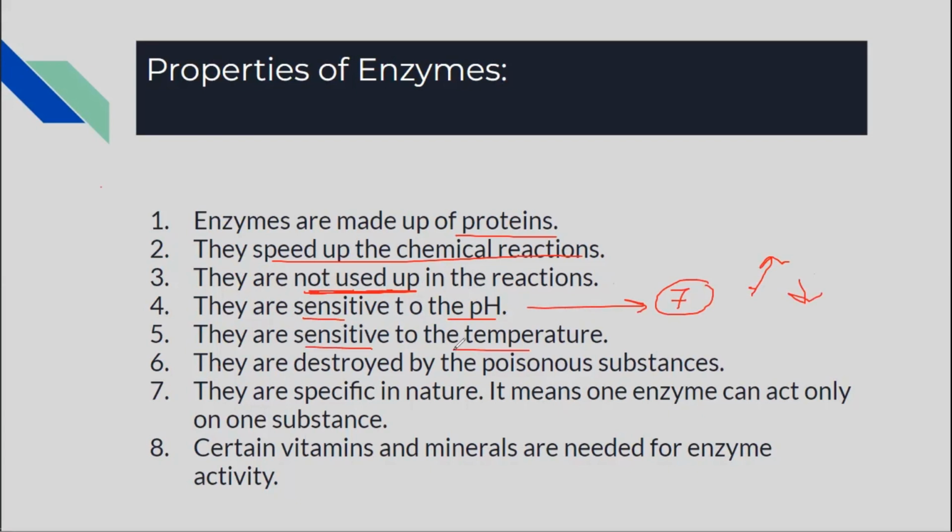They are sensitive to temperature. All the organisms, all the living creatures have a certain body temperature. Human beings and birds have a body temperature of 37 degrees Celsius, and this is the temperature at which the enzymes are most active. If the temperature goes up, the enzymes are destroyed. If the temperature goes down, they will slow down.